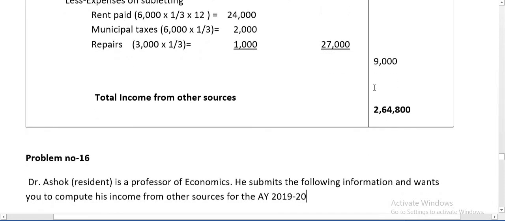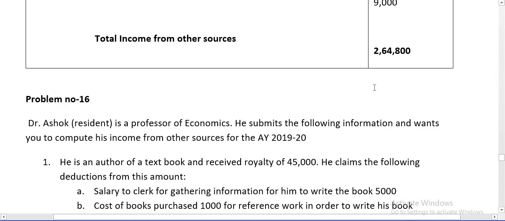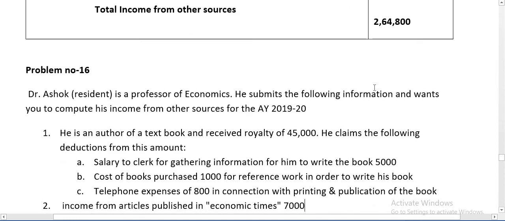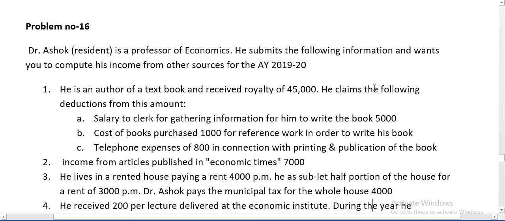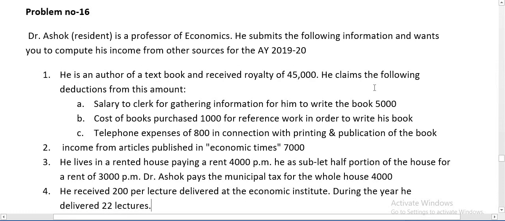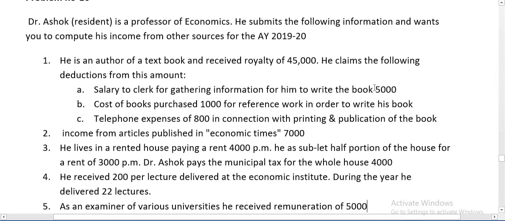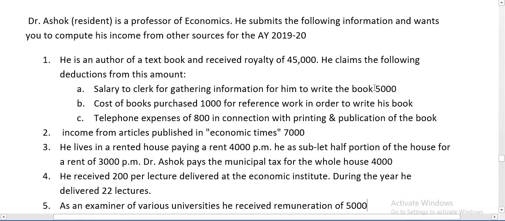Next, problem number 16. Dr. Ashok is a professor of economics. He submits the following information and wants you to compute his income from other sources for the assessment year 1920. He is an author of a textbook and received a royalty of rupees 45,000.